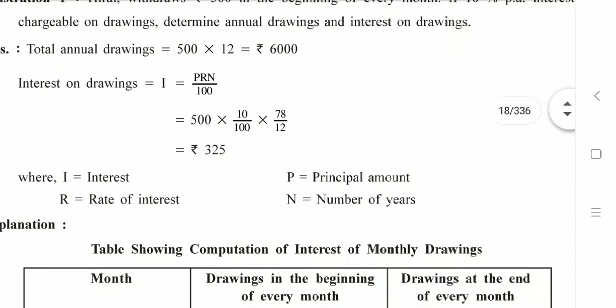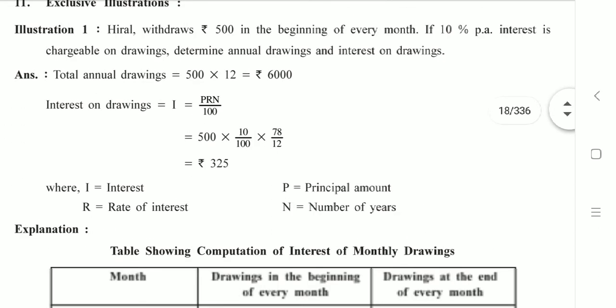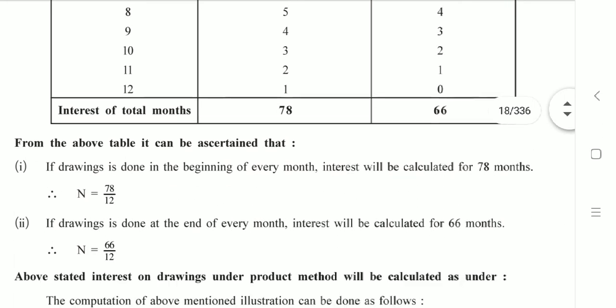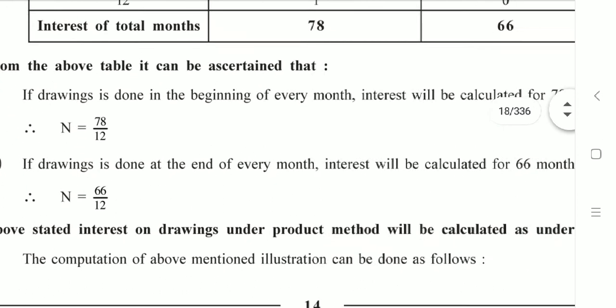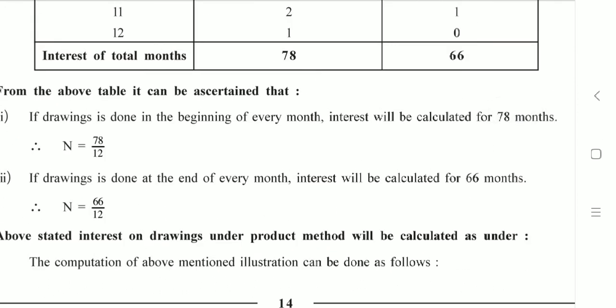The illustration was extremely simple. This is a short question which is of 3 marks. This is asked in section C of your question paper. Only for 3 marks. And the sum is extremely easy. You need to memorize this. Firstly, you need to understand this table, and then you need to memorize that N is to be taken as 78 by 12 when drawings is done in the beginning of every month, and it is to be taken as 66 by 12 when drawings is done at the end of every month.